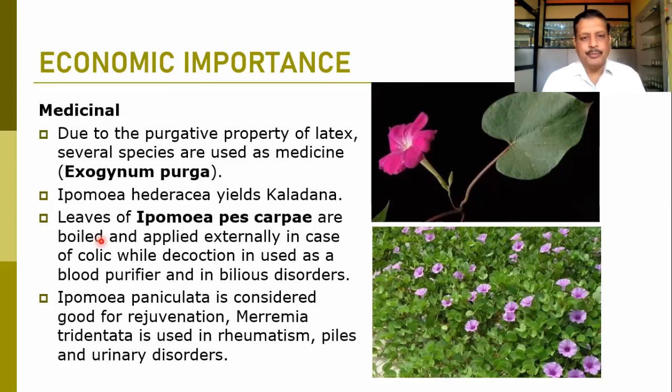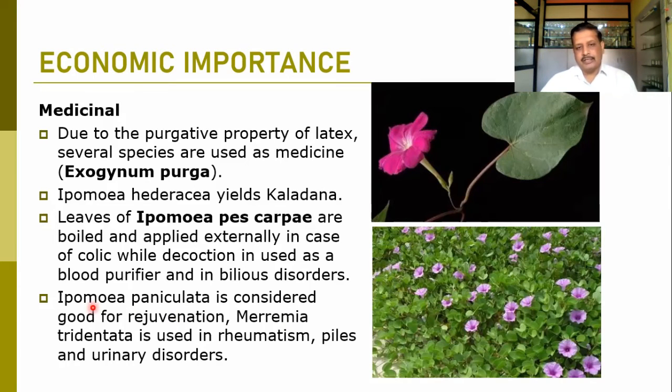Then Ipomoea pes-caprae, which is commonly grown on the sandy soil. This is the good sand binder we have already seen. It can be boiled and applied externally in case of colic. म्हणजे पोट जर दुखत असेल तर पोटाच्या बाहेरच्या बाजूला जर तुम्ही त्याला बांधलं, त्याला उकळून जर त्याला अप्लाय केलं, so it can be a pain reliever, while the decoction is used as a blood purifier. म्हणजे याच्याच पानांचा जर काढा घेतला तुम्ही, so it can act as a blood purifier.